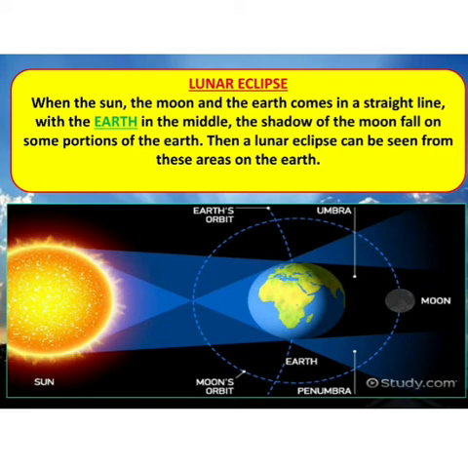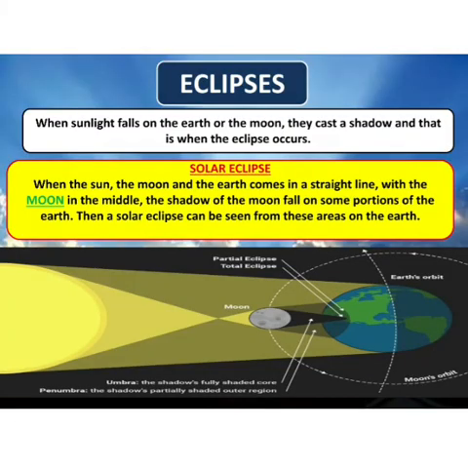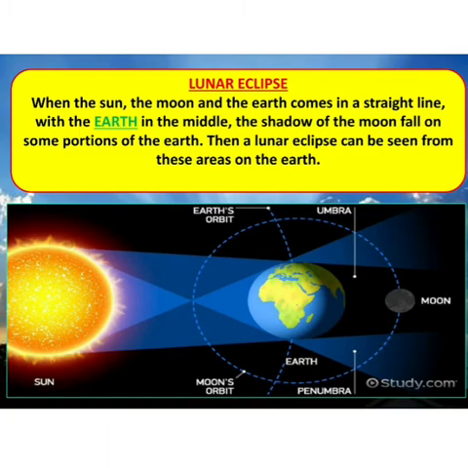So that is known as partial lunar eclipse. It always occurs on a full moon day. Solar eclipse occurs on new moon day and lunar eclipse occurs on full moon day.